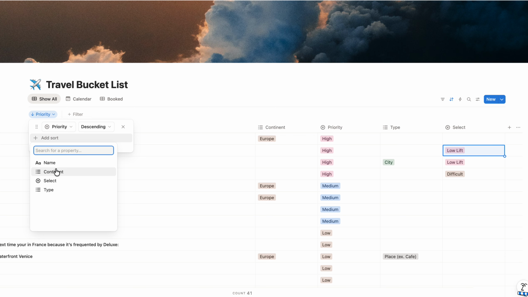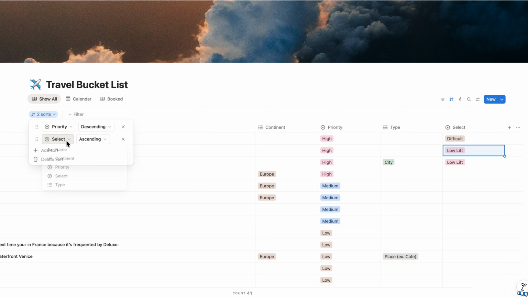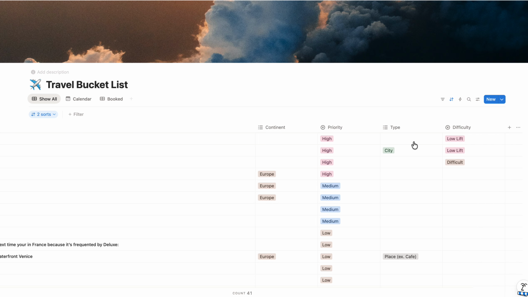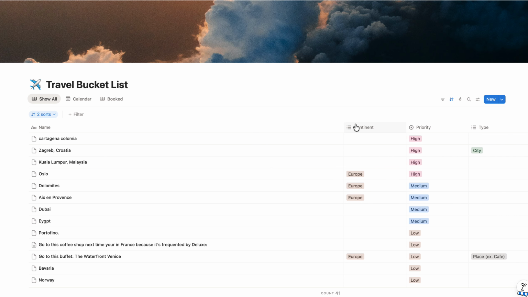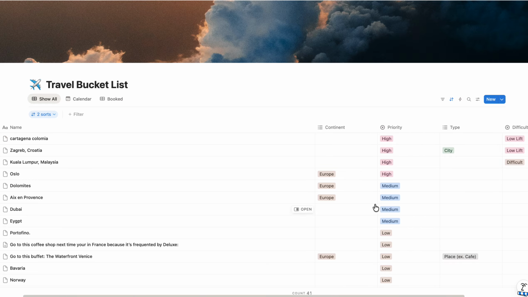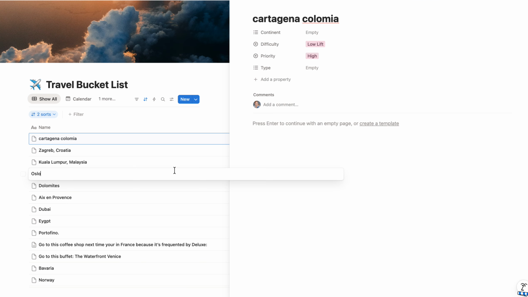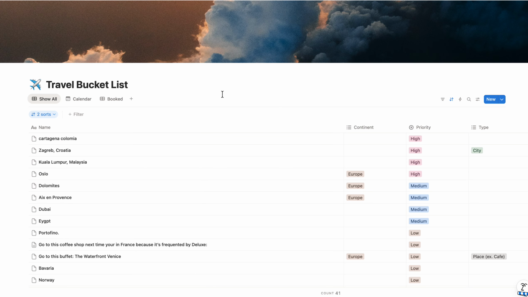So let's add another sort now and press select. And let's go with our, oh, it looks like I actually hadn't renamed it yet, so I'll do that now. Cool. So we now have sorts on for both priority and difficulty. We have tags for the continent. We have tags for what it is. Obviously, there's still a long way to go here, but if you open these up, you can also take notes in here, and overall, just super helpful.